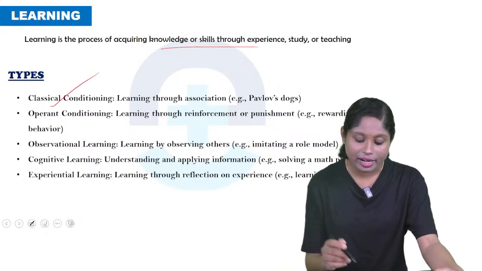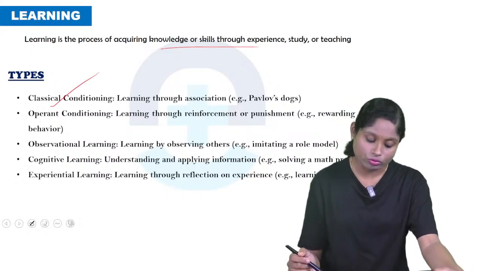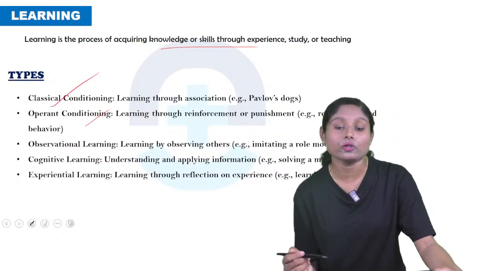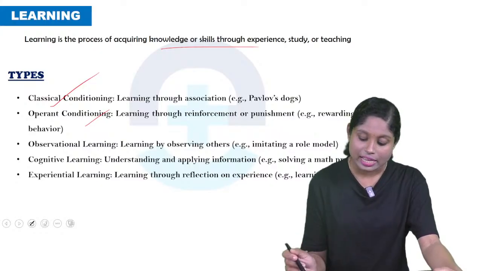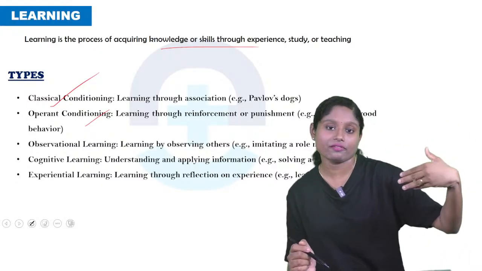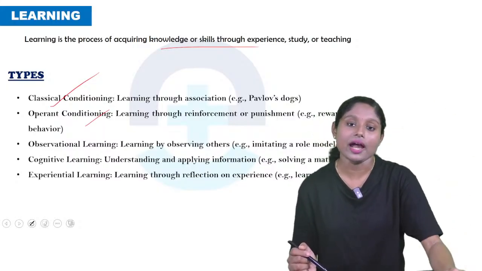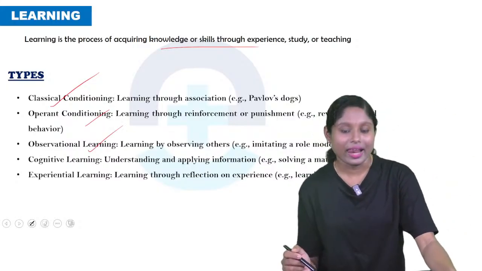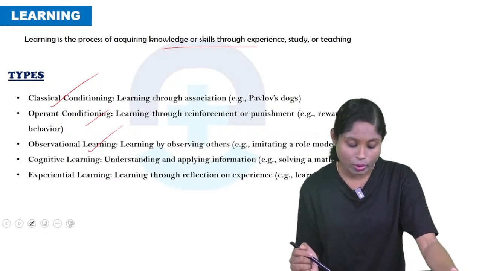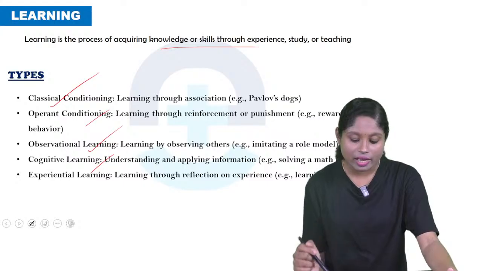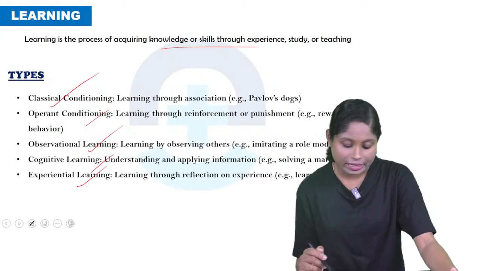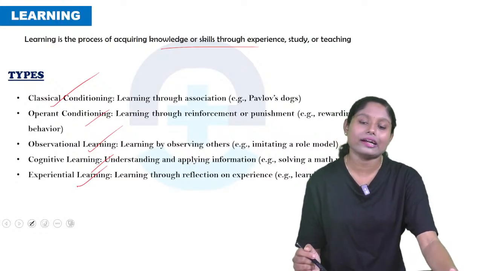So what are the types of learning? Classical conditioning: learning through association. Example, Pavlov's dog theory. Operant conditioning: learning through reinforcement or punishment. So that is rewarding good behavior. If you show good behavior, you'll get a reward. If you show bad behavior, you'll get a punishment. Observational learning: learning by observing others. Example, imitating a role model. Cognitive learning: understanding and applying information, like solving a math problem. Experiential learning: learning through reflection on experience, like learning by doing.